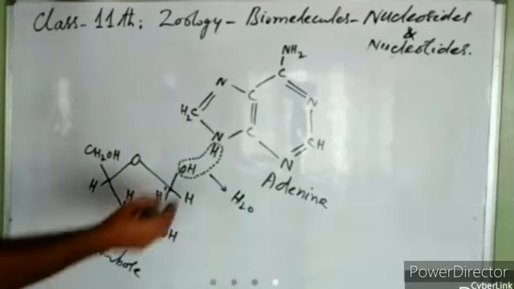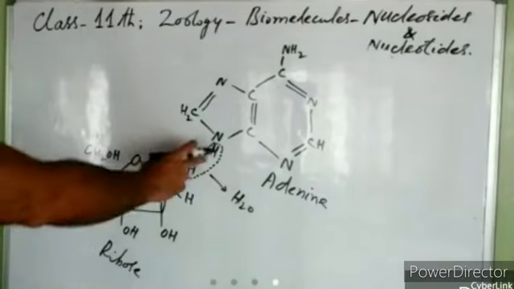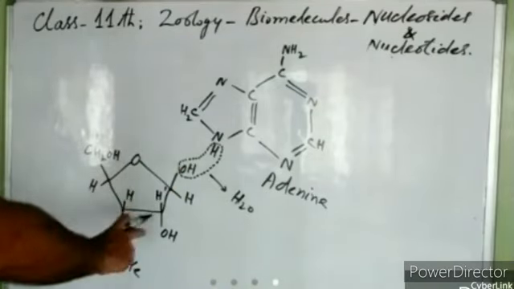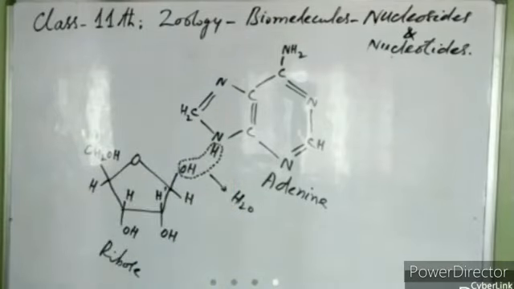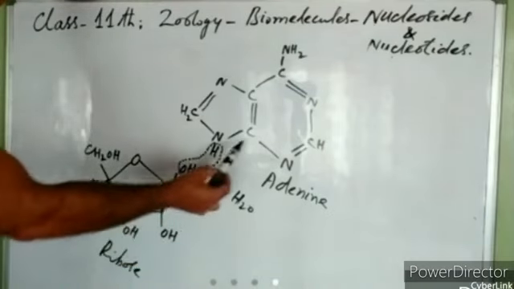What type of bond will be formed here between ribose and adenine? I told you when we were discussing carbohydrates, amino acids, and fats which bonds are formed. Can you name this bond which will be formed between the sugar and the nitrogenous base?